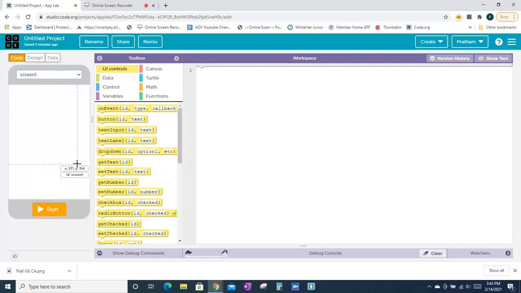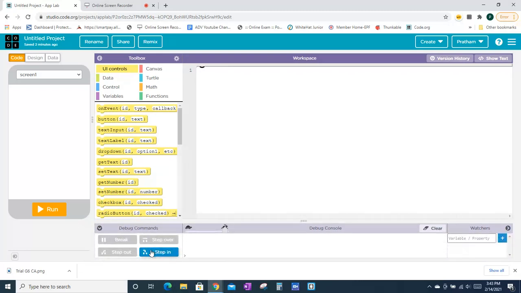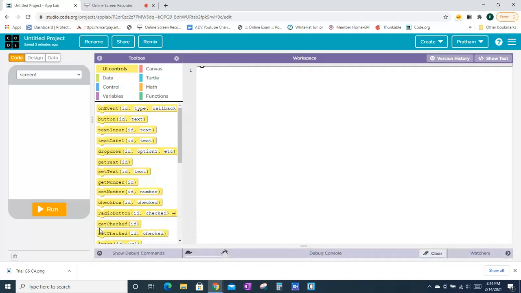And at the top, there are three things: code, design, and data. This is the coding interface. There's also the debug console here, but that is not very important. If you get a bug, it will help you find the bug. It has break, step over, step out, and step in. It can do that, but I don't know much about that.